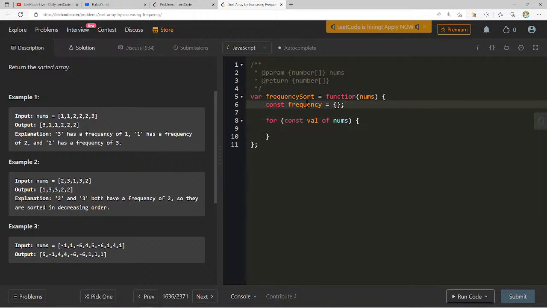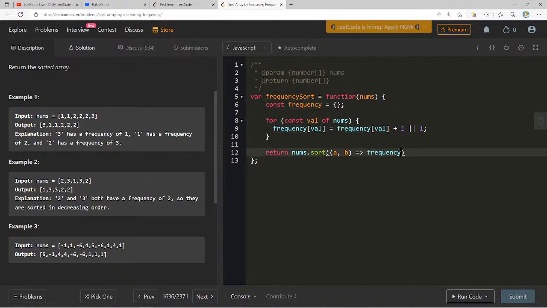Here we can say frequency of val equals frequency of val plus 1 or 1. Could I just do nums.sort (a, b) where frequency of a minus frequency of b? Like, will that work?